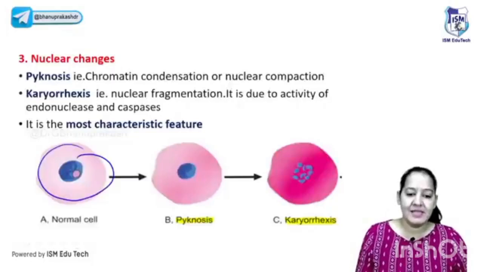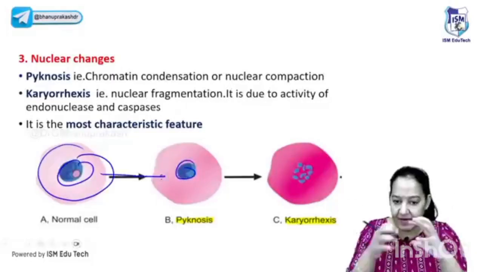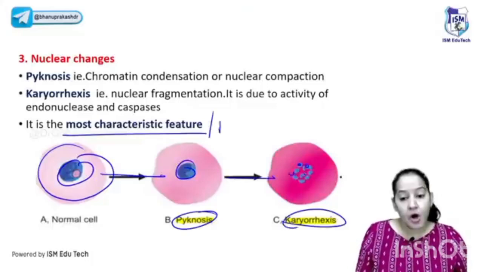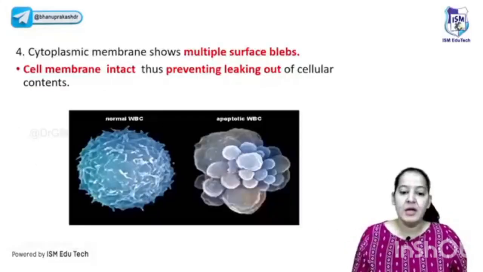Pyknosis you can see. See the cell, see the nucleus. The nucleus gets condensed. Condensation is known as pyknosis. And fragmentation into multiple pieces is known as karyorrhexis. That is the most specific or pathognomonic feature.